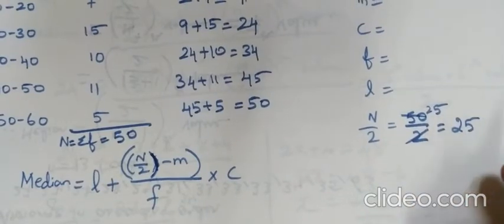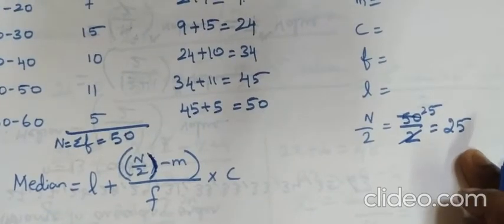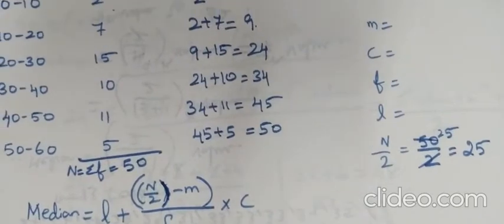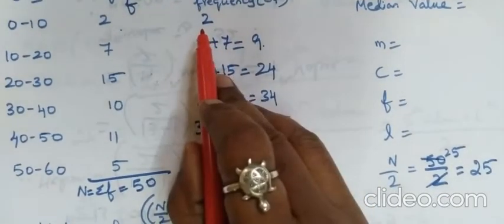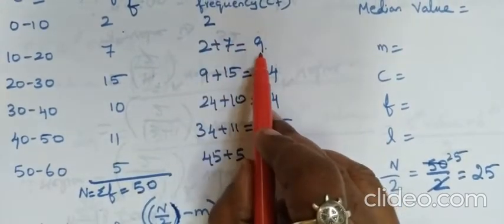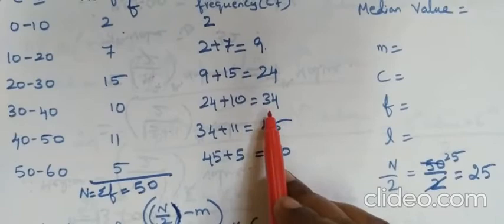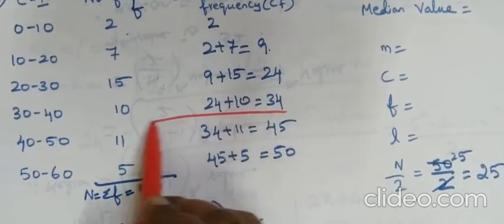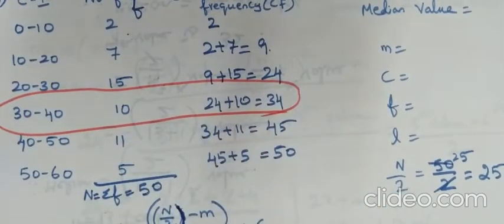So we need to check in which cumulative frequency this 25 lies. See here the cumulative frequency. In this 2, 25 will not come. In 9, 25 will not come. In 24, 25 will not come. In 34, 25 will come. So we have to do the overlapping within this thing.